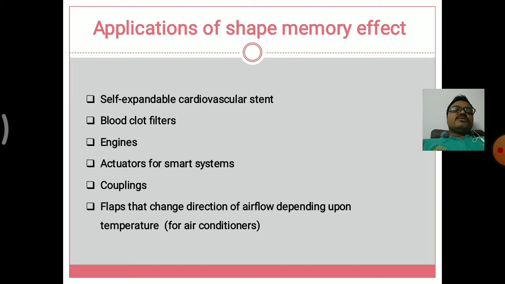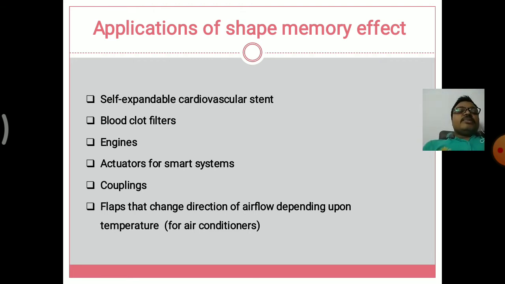Next we will see the applications of shape memory effect. First one is the self-expandable cardiovascular stents. These stents are highly used nowadays in heart surgeries. In heart surgeries, we know them as heart stents. They are self expandable and self compressible, so this defined property is what makes stents more applicable.